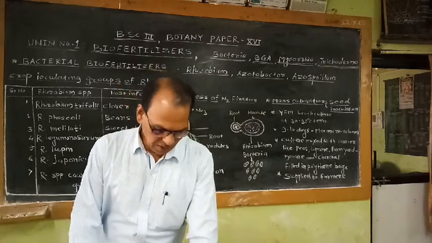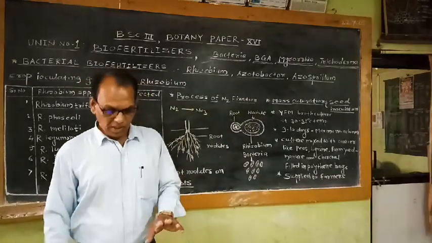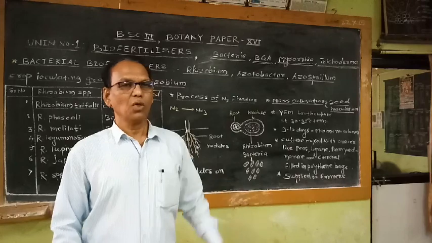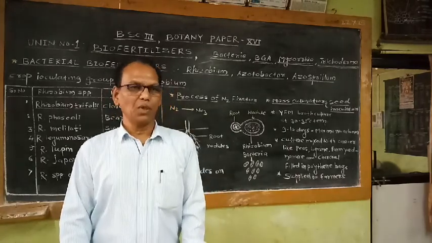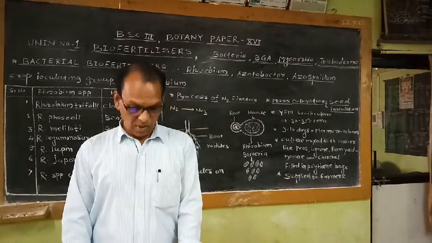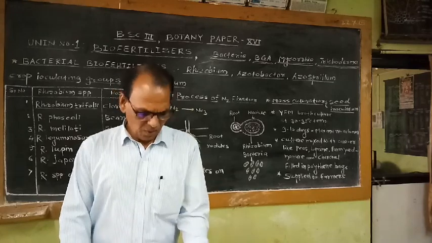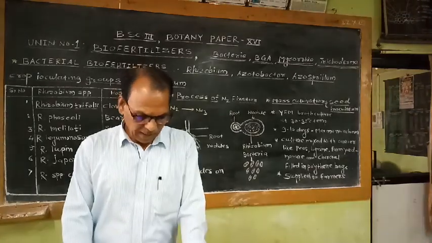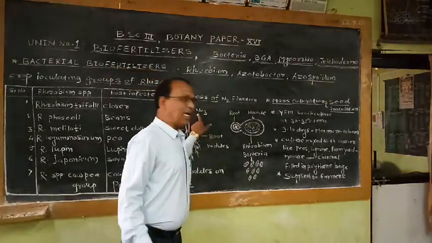Secondly, the pigment leghemoglobin is produced inside the root as well as in the root nodule. This leghemoglobin pigment plays an important role in the absorption of O2. The O2 absorbed by the leghemoglobin pigment is supplied to the bacteria.